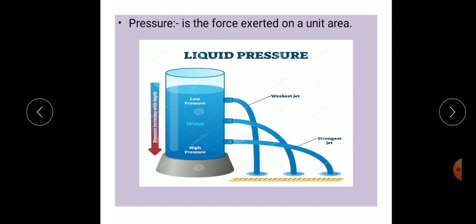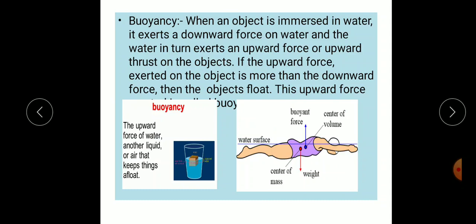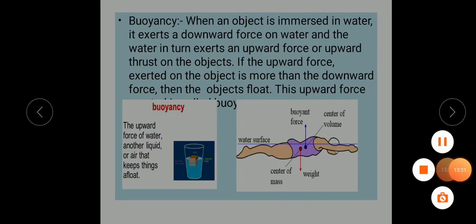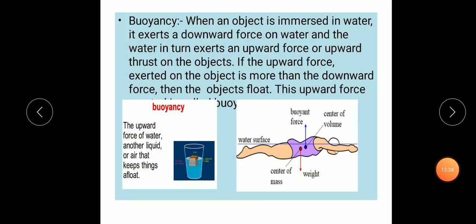Understand, students? Next is buoyancy. When an object is immersed in water, it exerts a downward force on the water, and the water in turn exerts an upward force, pushing upward, or an upward thrust, on the object.